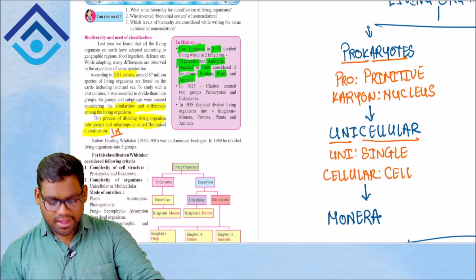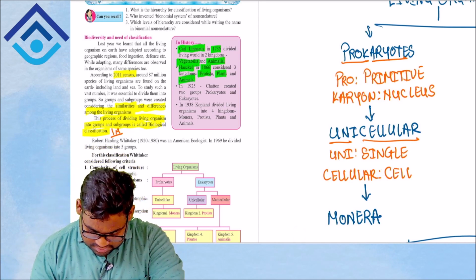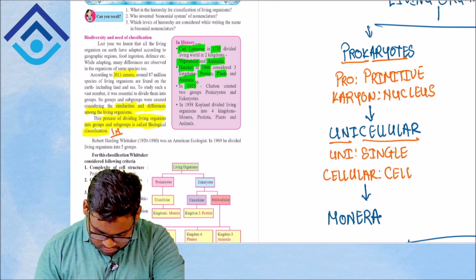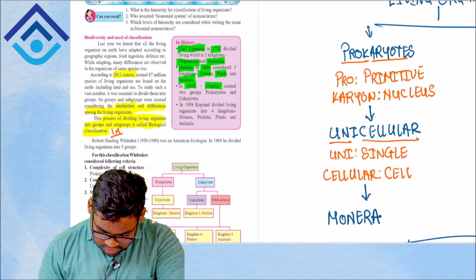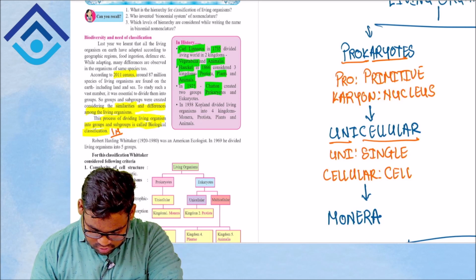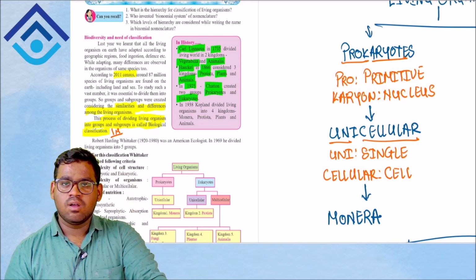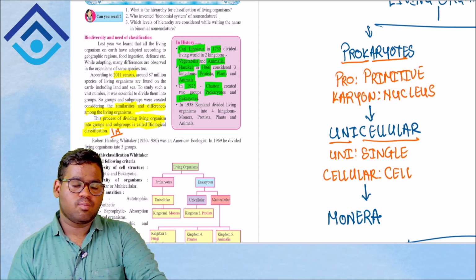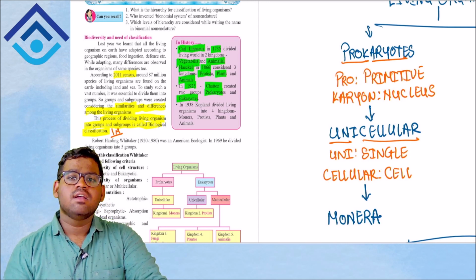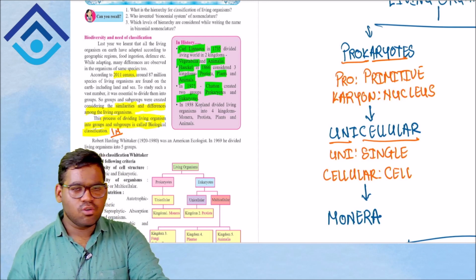Coming next, another scientist, Chatton, in 1925, created two groups, prokaryotes and eukaryotes: the one with a not well developed nucleus is the prokaryote, and the one with a developed nucleus is the eukaryote.